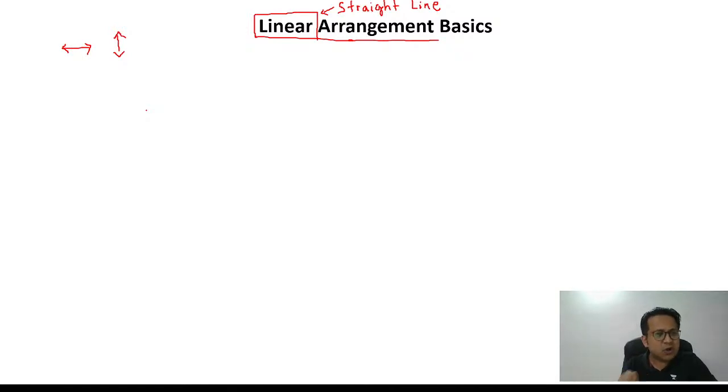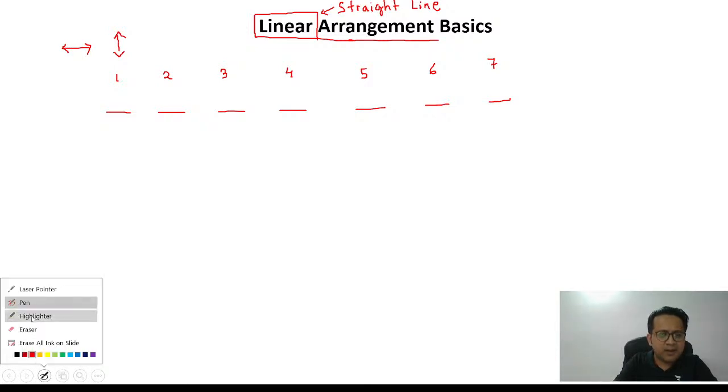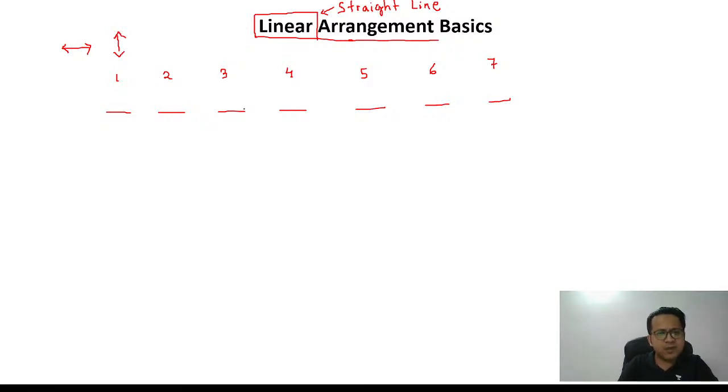Now, first, let's talk a bit about the basics. Let's say I label 5 positions, 1, 2, 3, 4, 5. And let's put another 2 positions, 6 and 7. Let's start with the basics and you help me answer these questions. Let's say I put A here. And I say B is to the immediate right of A.